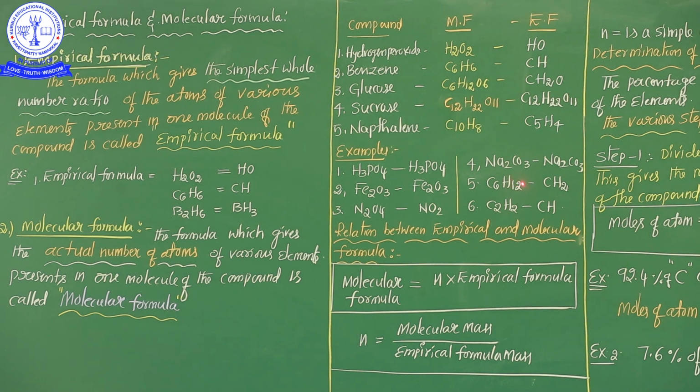The formula of sodium carbonate is Na2CO3. Here also it's not possible to cancel with a suitable integer. That's why Na2CO3 is the molecular formula, and the empirical formula is also the same, Na2CO3.